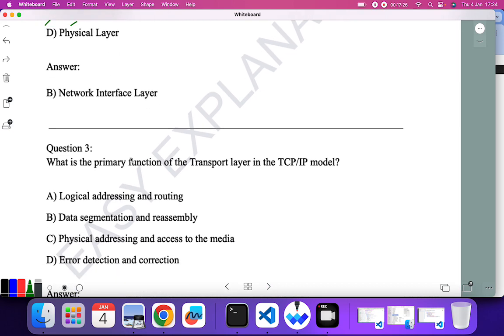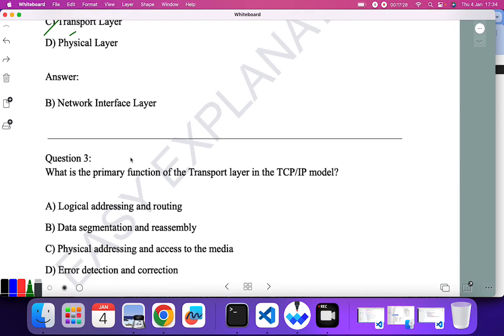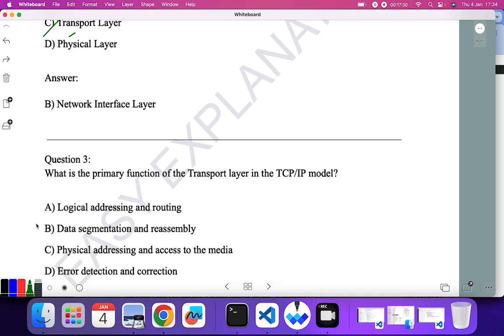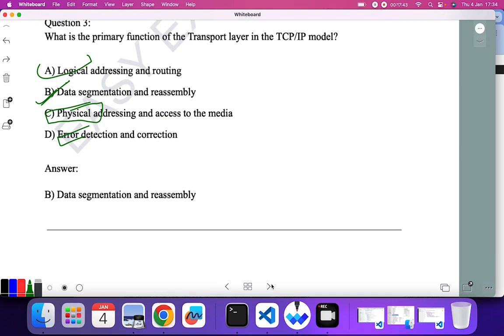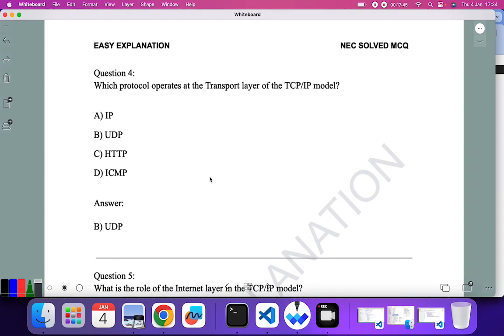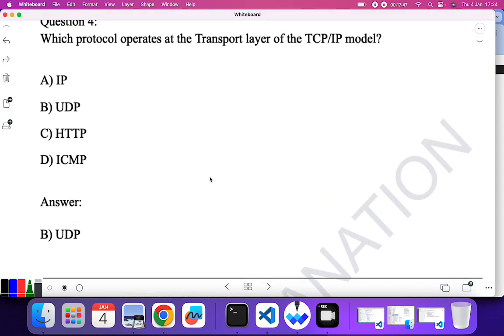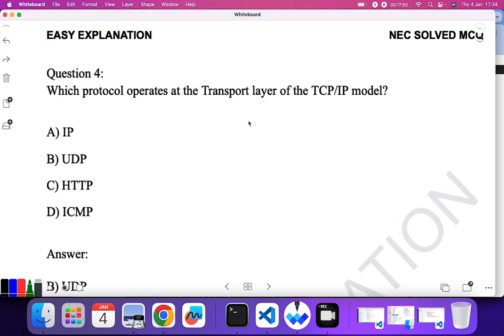What is the primary function of transport layer in TCP/IP? That is data segmentation and reassembly, because the others are for network layer, for the MAC layer, sorry, data link layer, and for data link layer. So B is the correct answer. Let's go to the next question. Which protocol operates at transport layer of TCP/IP model? There are only two protocols that operate at transport layer, TCP and UDP. So UDP is the correct answer.